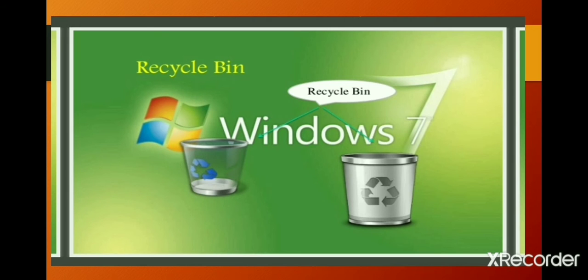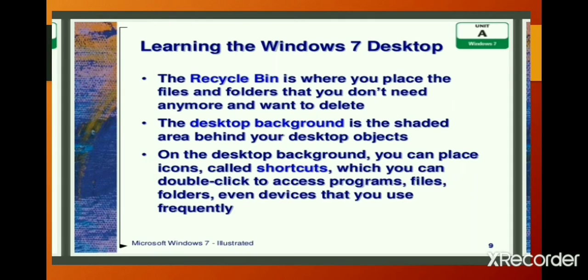Windows Recycle Bin. The Recycle Bin is where you place the files and folders that you don't need anymore and want to delete. The desktop background is the shaded area behind your desktop objects.